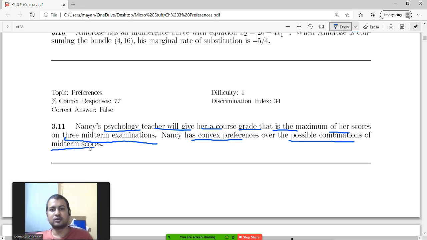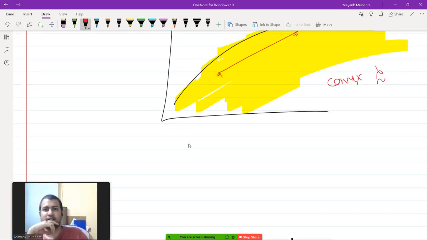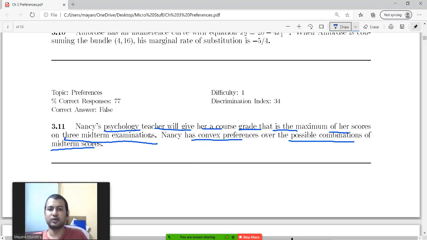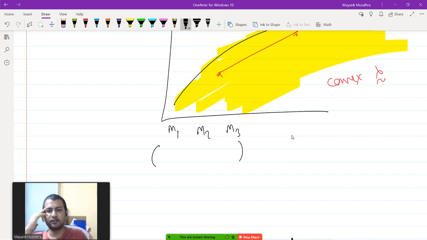Okay, so let's consider 2 points. Let's say her midterm scores in midterm 1, midterm 2 and midterm 3 are... So what is her teacher doing? Her teacher is giving the maximum of the 3 scores. So let's say M1, M2, M3 for Nancy are 5, 7, 9 and